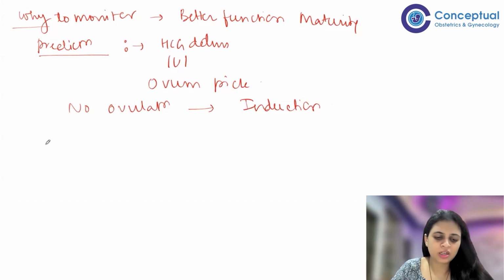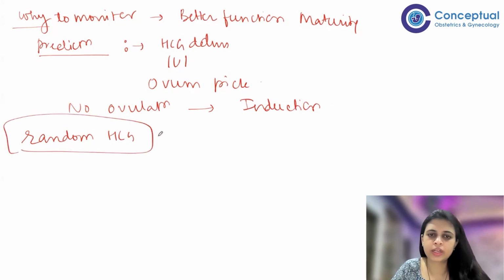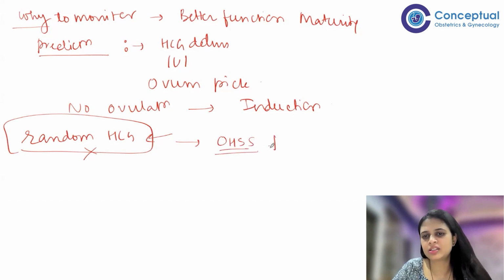Also, this helps the clinician to avoid random HCG. Previously, HCG was given according to cervical mucus consistency or according to the calendar. But now, random HCG is prevented. And because random HCG is prevented, OHSS complications and their prevalence have been reduced because of folliculometry.